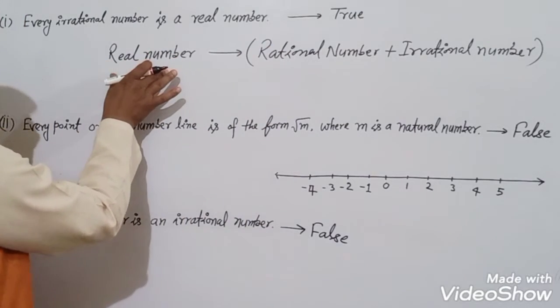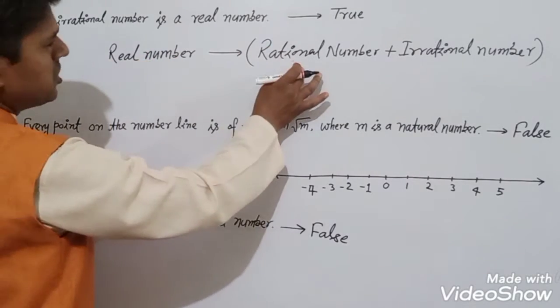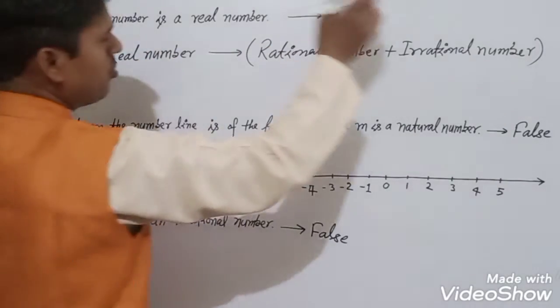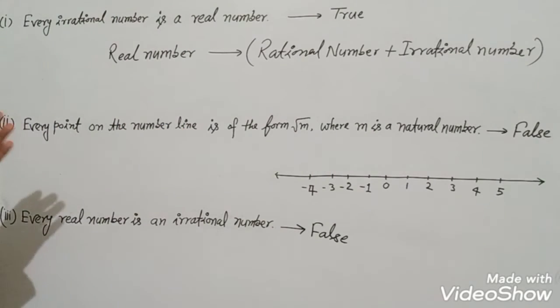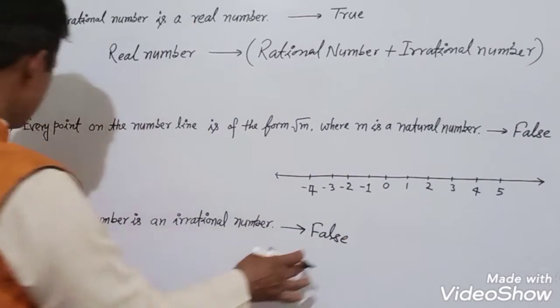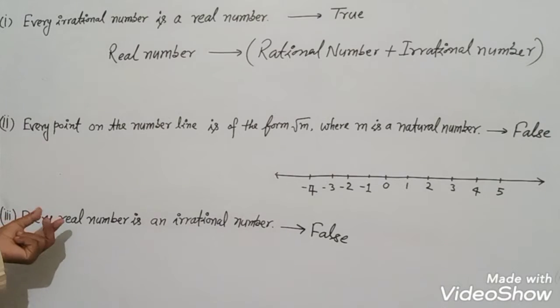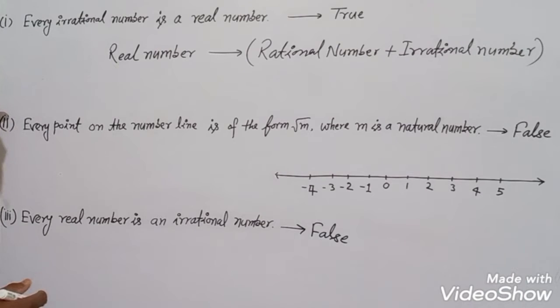A real number may be a rational number, and it also may be an irrational number. So the statement every real number is an irrational number is false, because real numbers also may be rational numbers. This was the first question of this exercise.